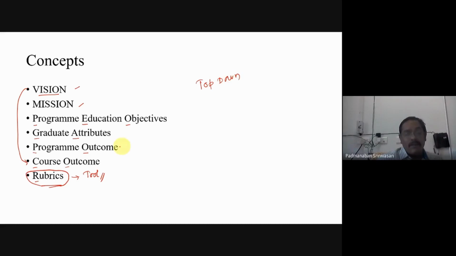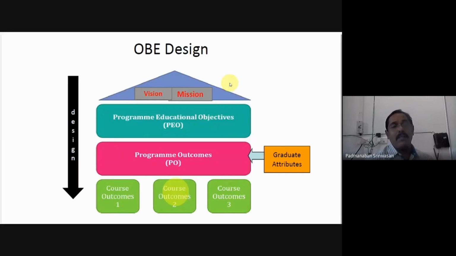We are not telling from the course outcome to go to the vision of our department. So we first fix the vision of our department, then the mission of our department, and like that we go. Therefore, this is called a top-down model. So I'll take one by one. This is how it will be explained in this lecture.